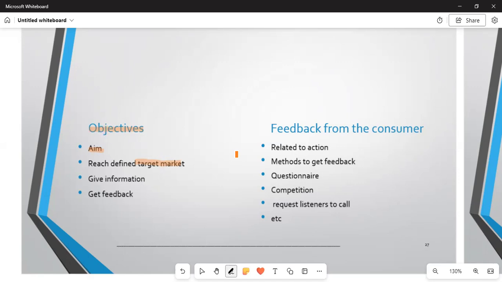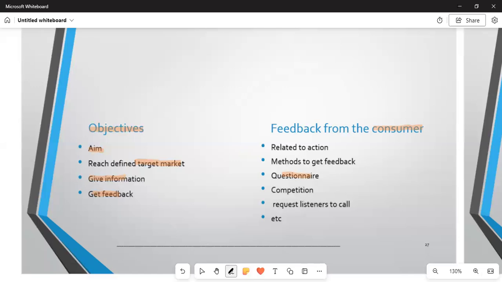And then we talk about giving information. They must know what it is that you are offering to them, and then you must get feedback about your product. The feedback from the customer is one of the key elements that must be taken with precaution at all times. Remember that the customers are the ones supporting your business. So let us talk about the related action from the customers and the methods of completing something. We can have questionnaires with yes or no questions. Is my product satisfying? Yes or no? How can we improve it?